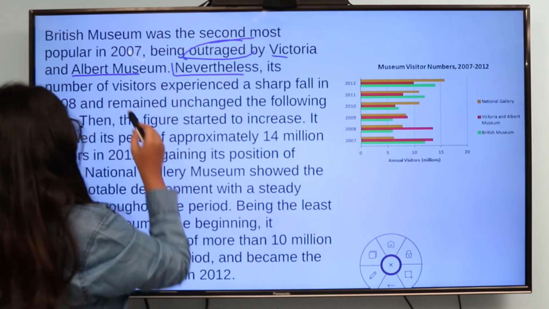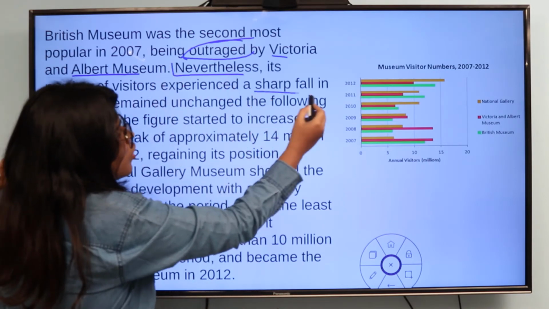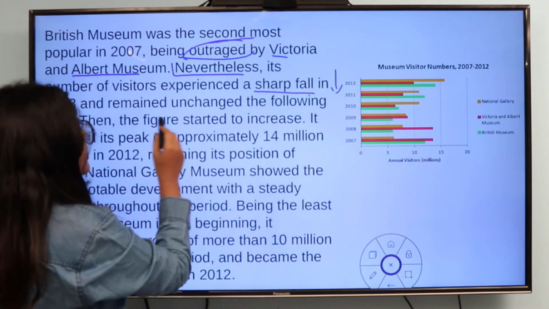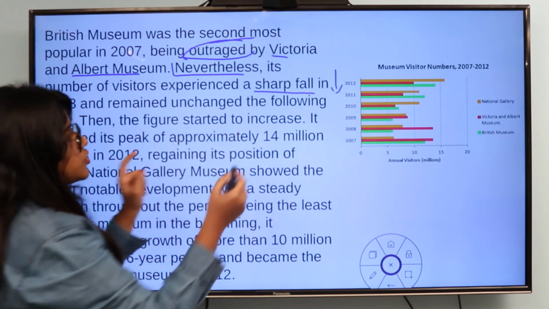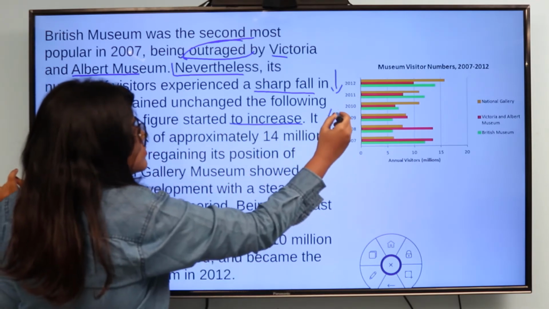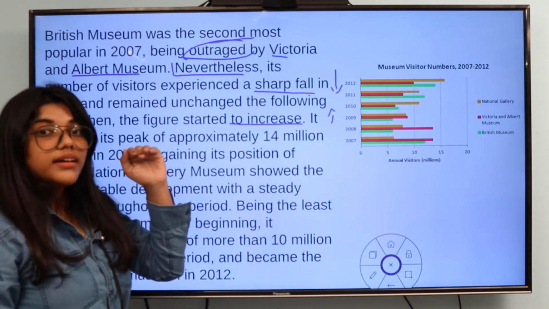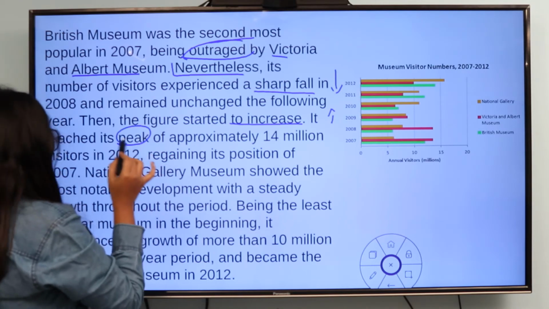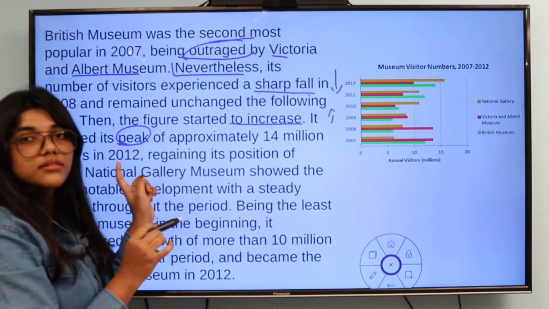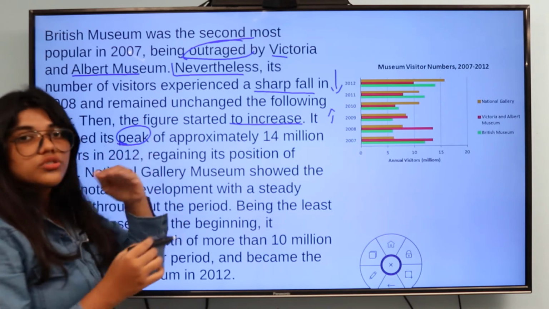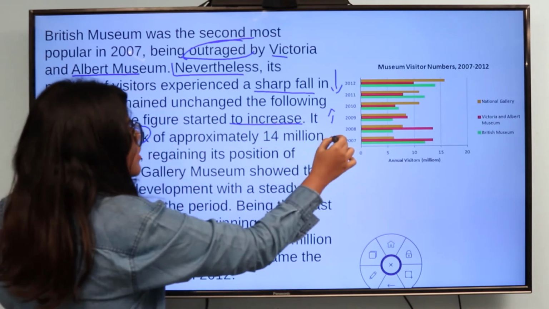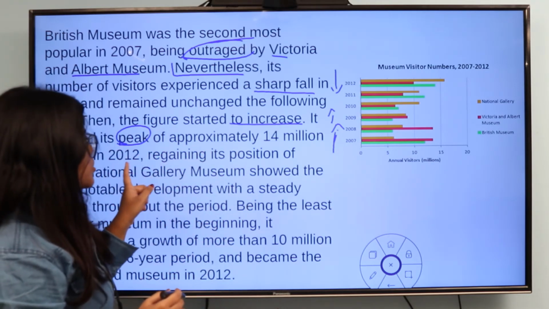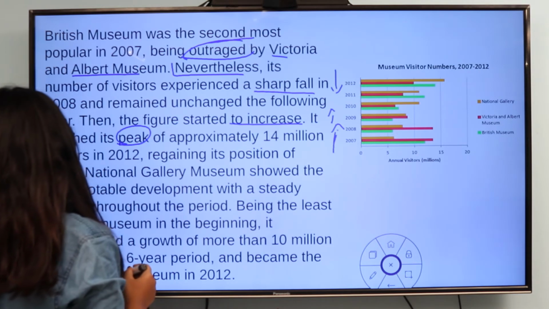So nevertheless, the number of visitors experienced a sharp fall. Here they are showing the graph in a downfall stage, and it remained unchanged the following year. Then the figure started to increase. Okay, they're just showing the increase of the graph. Next, in this example you will see it is a peak increase. Okay, the increase has begun to the height, like it has reached the top level. Approximately 14 million visitors in 2012, regaining its position of 2007.